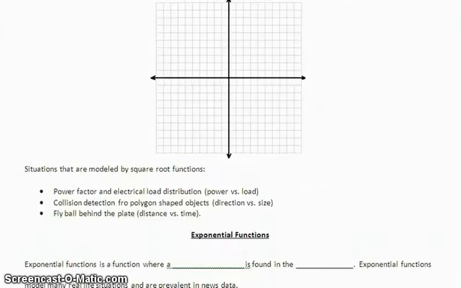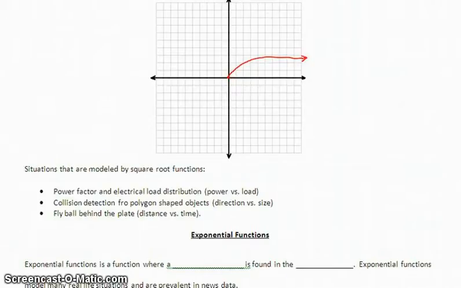Looking at the graph of a square root, it's going to start at the origin and we're going to have a slow rate of change off to the right. Once again, the parent function and the general shape of the graph.